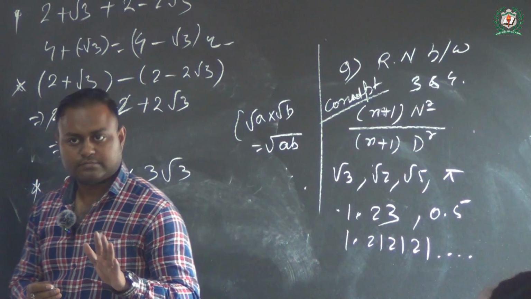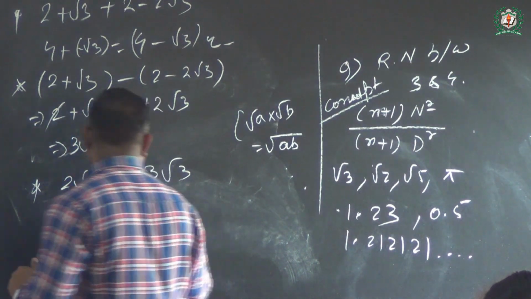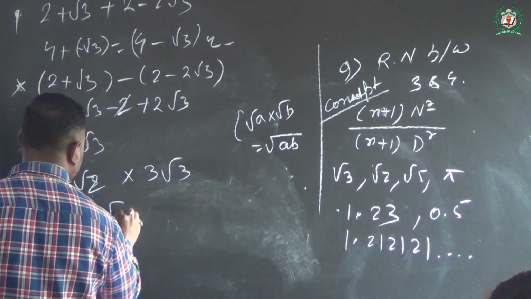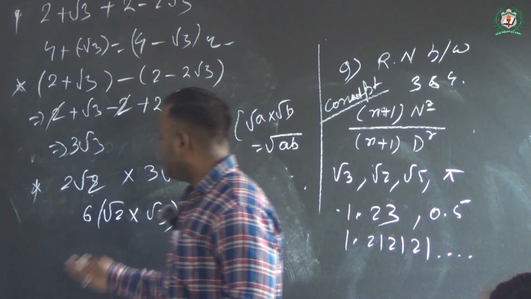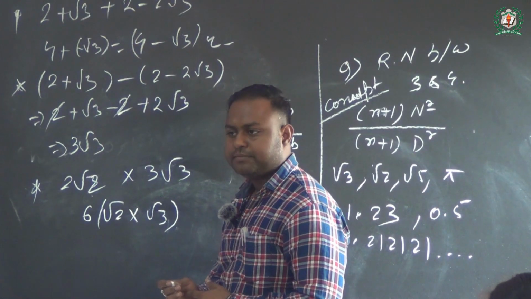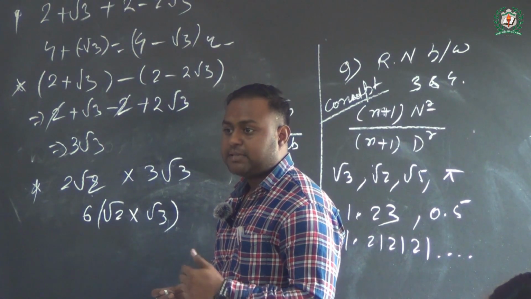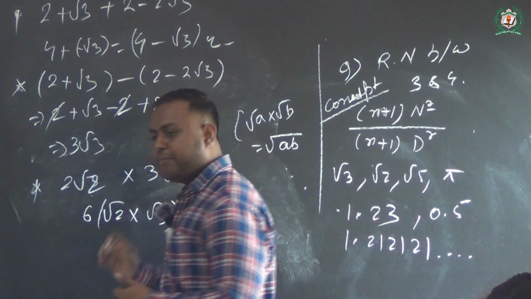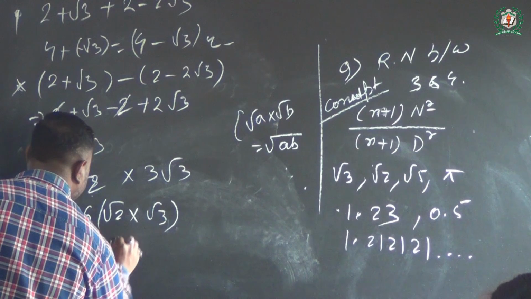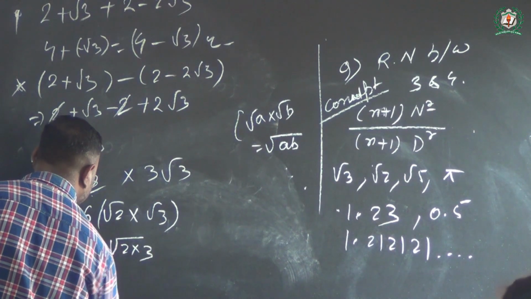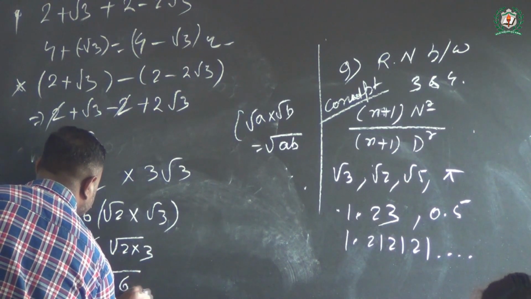Is that clear, class? So root 2 cross root 3 satisfies the condition of under root ab. That we write as 2 cross 3, 6, under root 6.